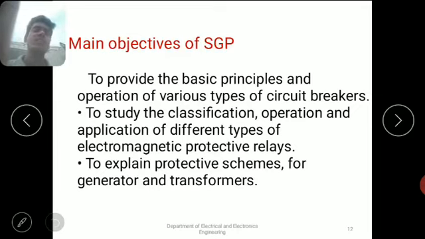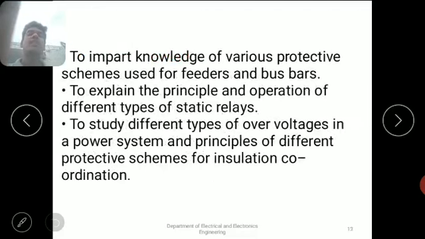We have to know a complete idea about different types of electromagnetic relays and their operating principles. We have to know the protecting schemes available for protecting generators and transformers, and improve our knowledge about protecting schemes for feeders and bus bars.